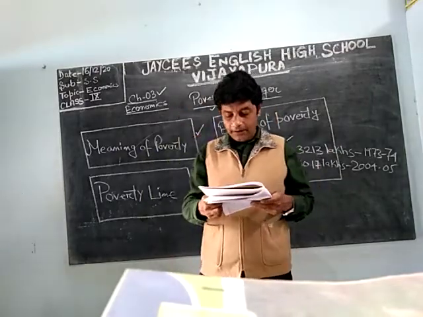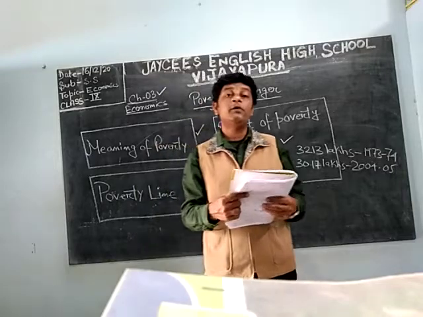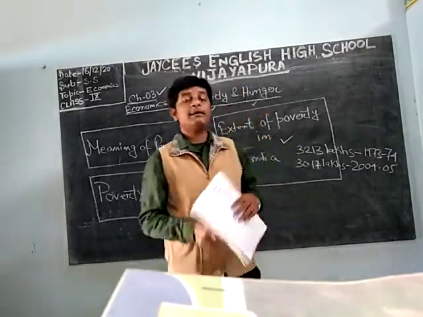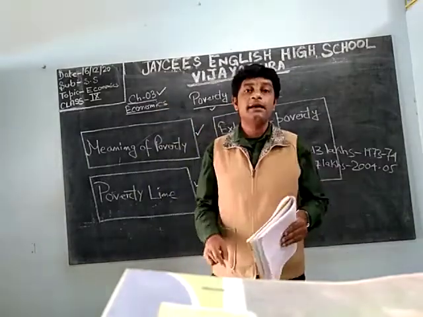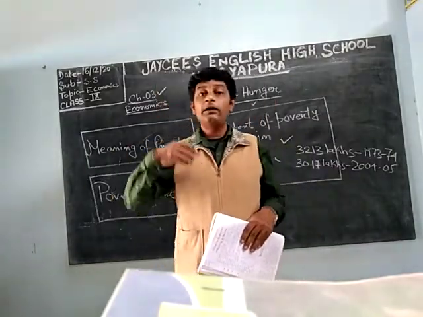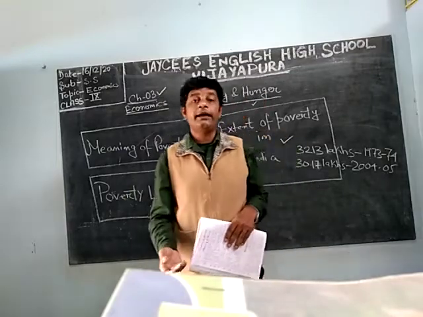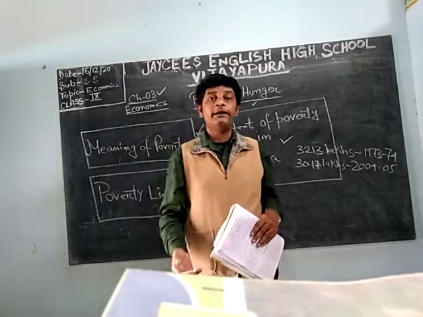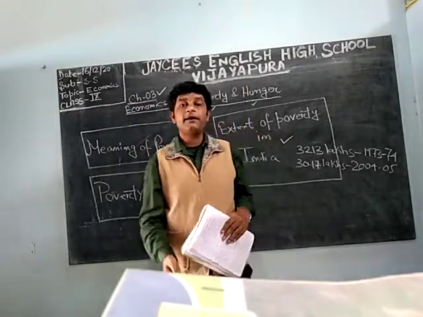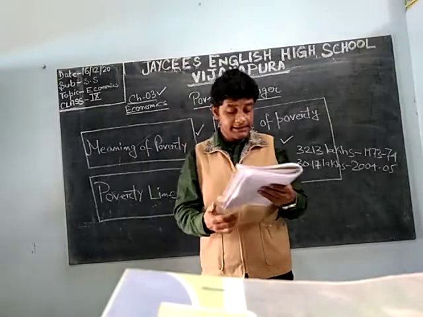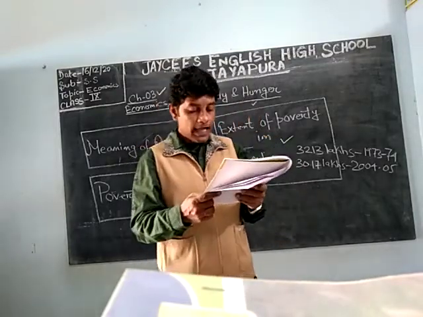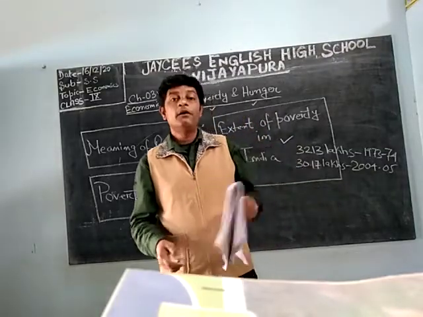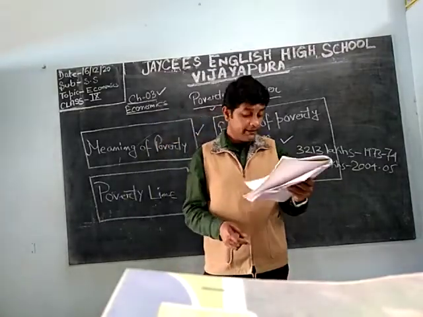Thus the absolute number of poor is very high, at 30 crores in India. Poor people are very many in India. So from the estimation, the percentage and the number, and if we consider the total population of the country, around 30 crore people are under the poverty line, meaning they don't have adequate money to fulfill their basic needs. Rural poor account for 73% of the total poor.